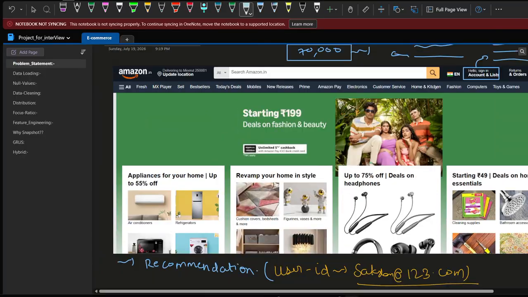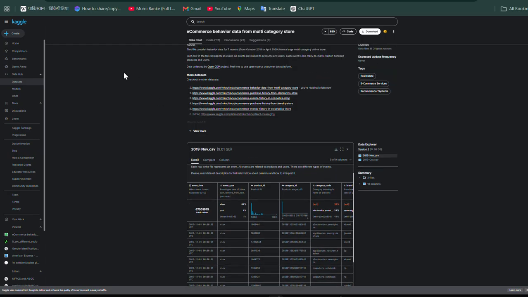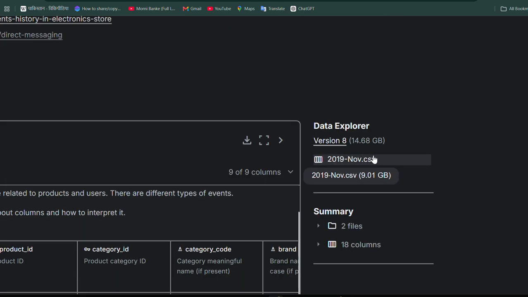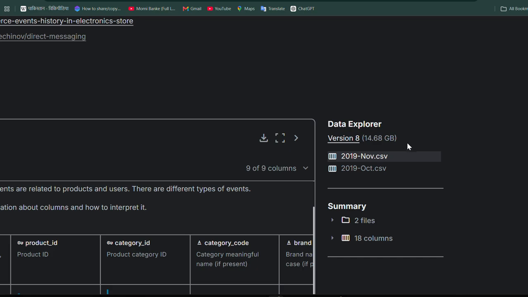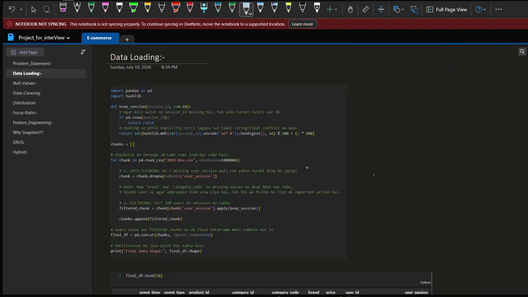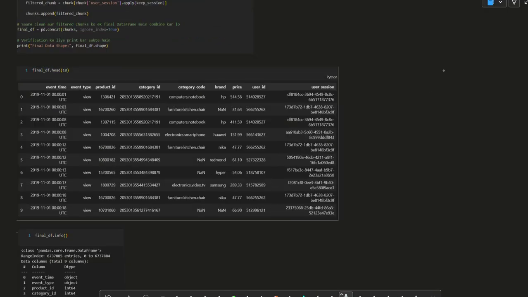So this is the Kaggle website. This is the Kaggle data set which I have used. Now the data set was very huge, like 14 GB. I don't have enough space in my RAM to include such a big file. So what I implemented is, first of all, let me tell